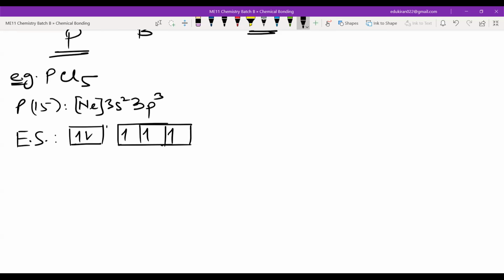No, it is not needed. Why? Because it has 5 bonds, no? So it needs 5 unpaired electrons. Correct? Yes, sir. But see, the next question is where will the electron go, right? So this is 3s, this is 3p. Tell me, is 3d possible?